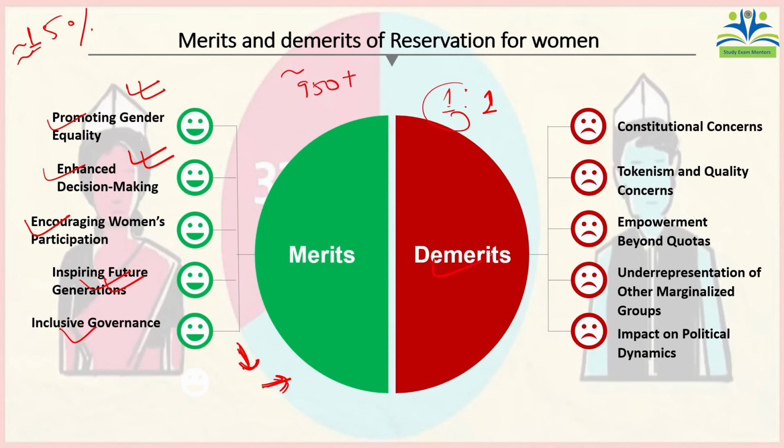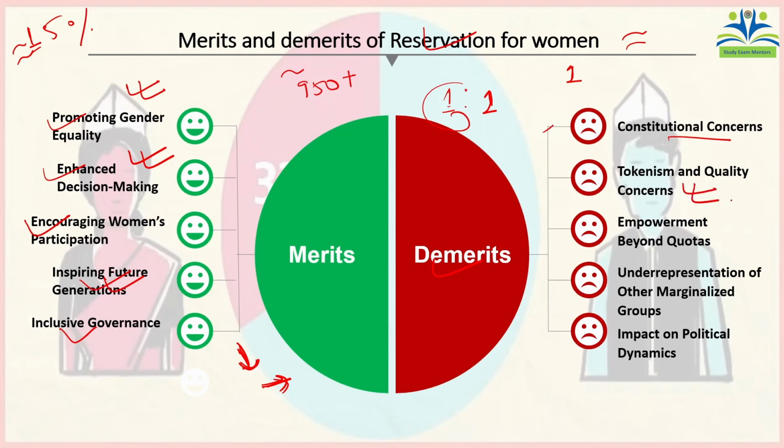Then let us look at the demerits of this reservation for women. The first is constitutional concern. Our constitution says that no one would be discriminated against based on gender. So if a seat is reserved for women, it can be considered a sort of discrimination, as men can't participate from that constituency. But technically this is not considered discrimination, because the constitution allows for affirmative action.